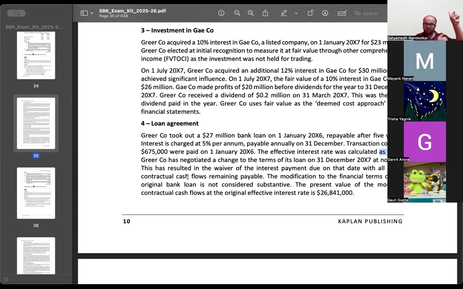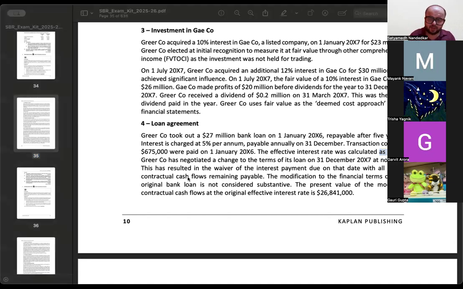updated cash flows using the original rate, compare it with the original value of discounted cash flows, उसका difference निकालो. If that difference is more than 10%, then the modification to the terms is substantive. फिर original financial liability को de-recognize and bring in the fresh liability in your books of accounts. In this case, they are already telling you that the modification is not considered substantive. Because it is not substantive, आपको बस चेंज इन फेयर वैल्यू रिकॉर्ड करना है and that is the only expectation from you.